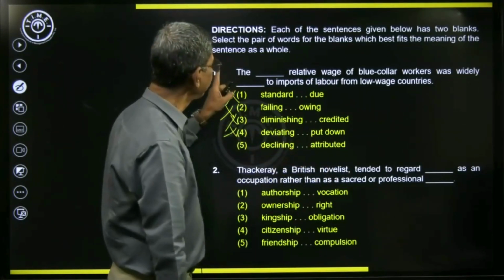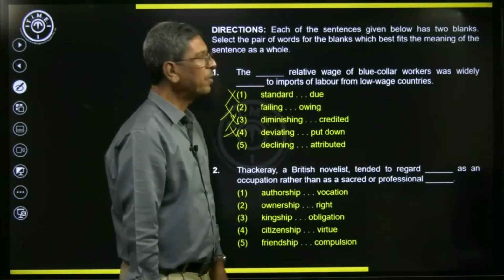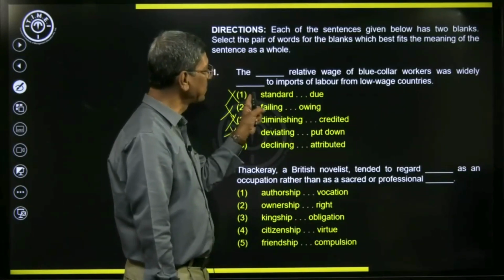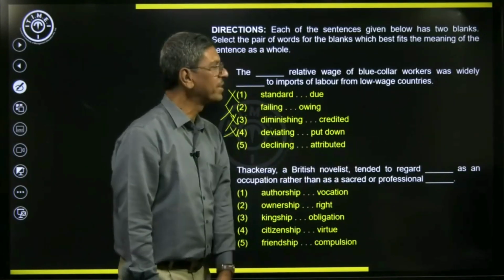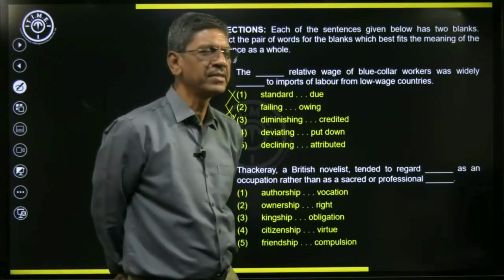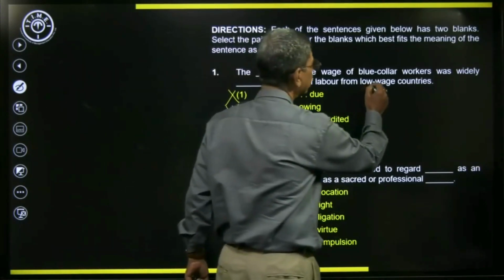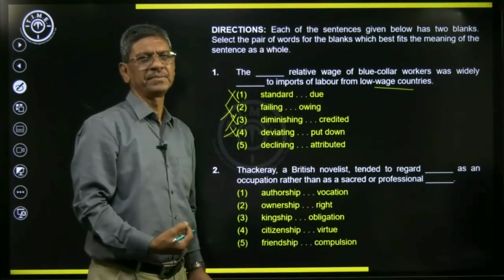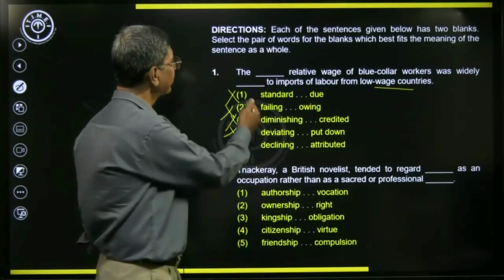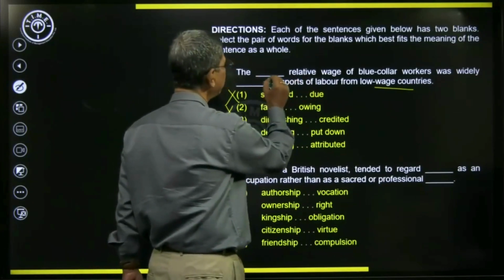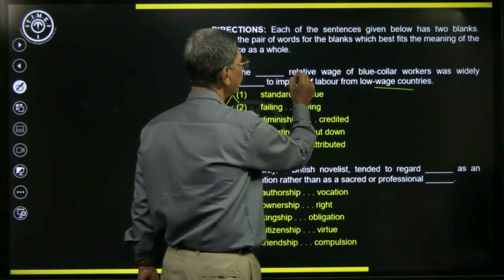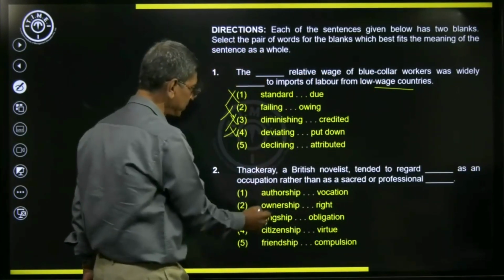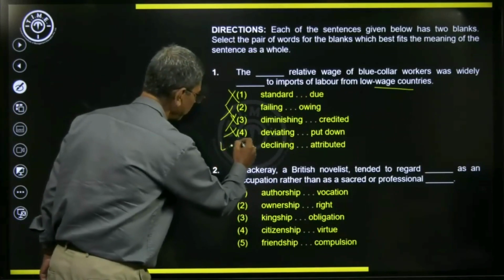So here, the declining relative wage of blue-collar workers was widely attributed to imports of labor from low-wage countries. So from countries that give low wage, from there, labor was imported. And therefore, that was the reason for this. The declining relative wage of blue-collar workers was widely attributed to. So this is the best option here.